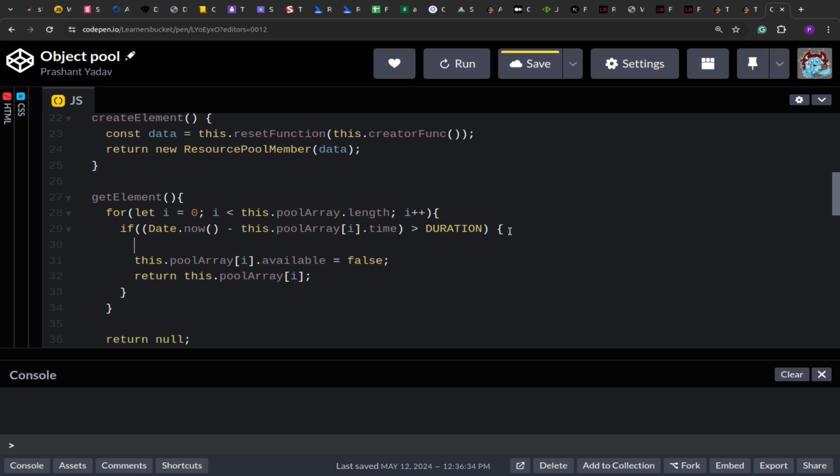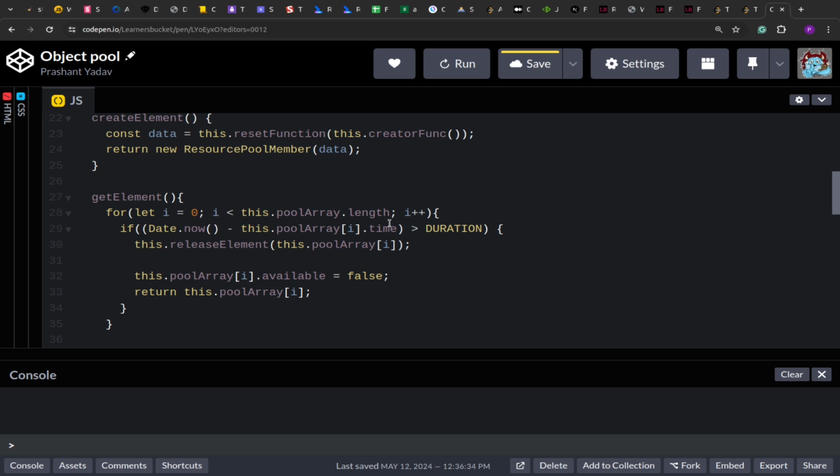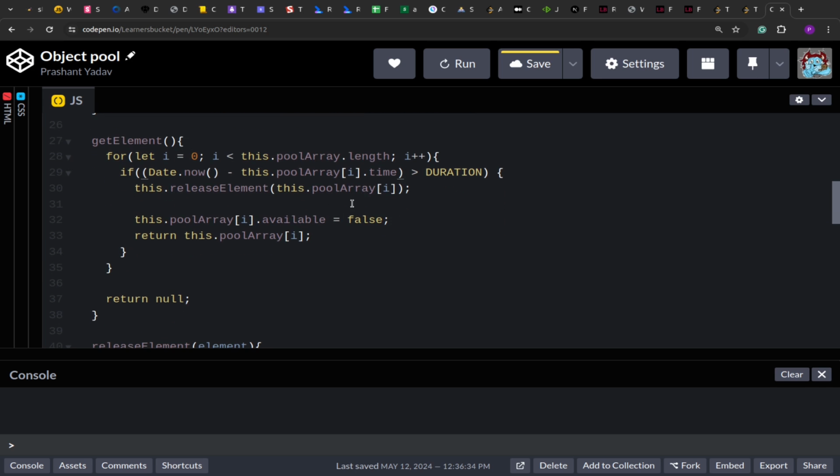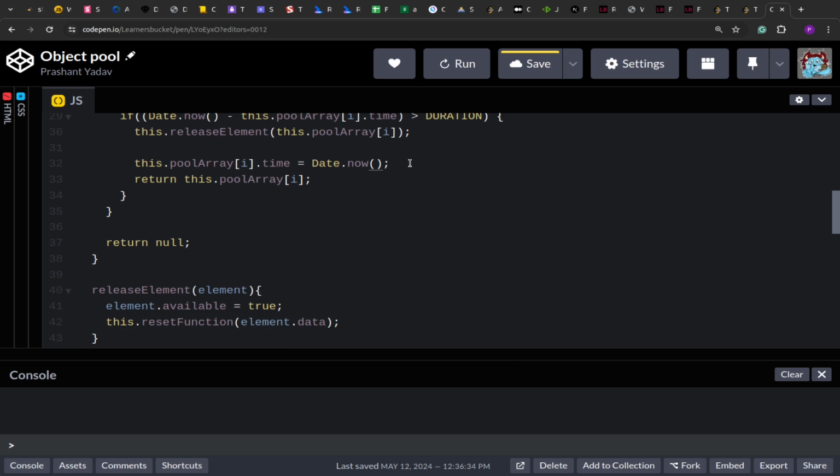So what we have to do is release it, because the duration has exceeded, so the object is free or no longer bound. So we are releasing it. After the release, we are setting the time to be the current time. So we again set the new interval with Date.now, and then we return this.